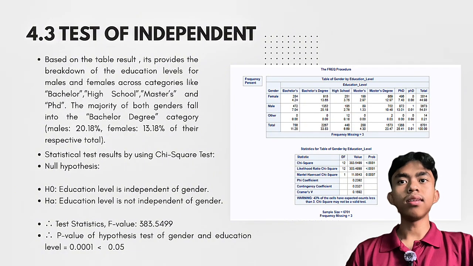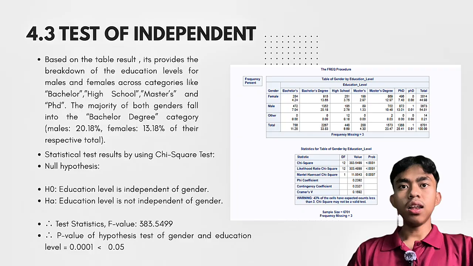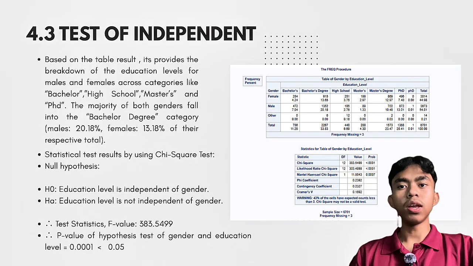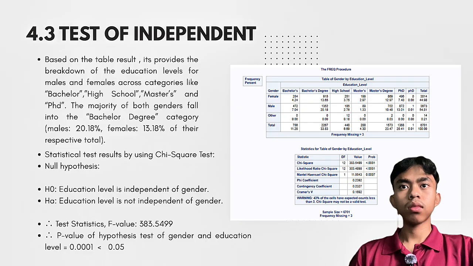And the next one is the test of independence. Based on the table, this provides the breakdown of the education level for male and female across the categories: bachelor, high school, master, and PhD. The majority of both genders fall into the bachelor degree category, which is male equal to 20.18% and female equal to 13.18% of their respective totals.